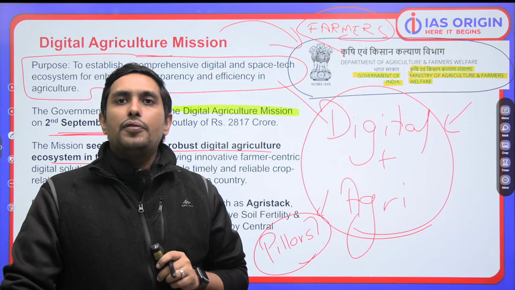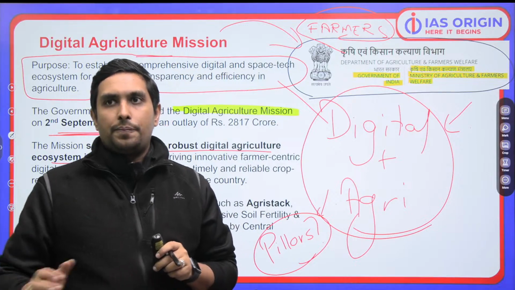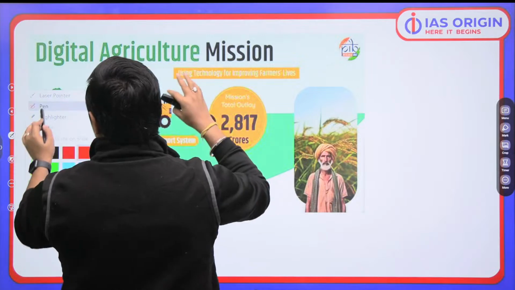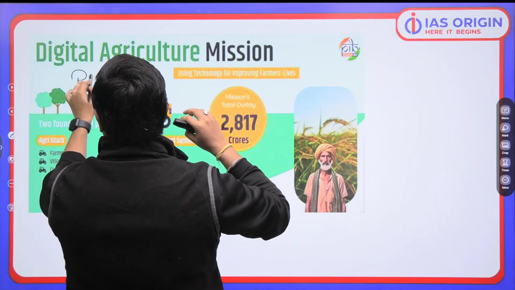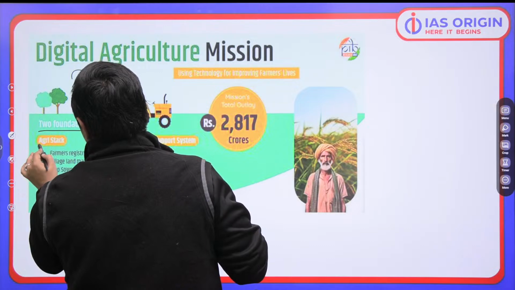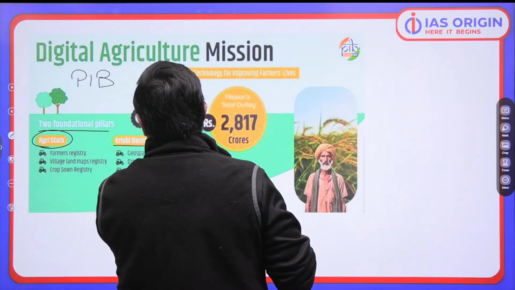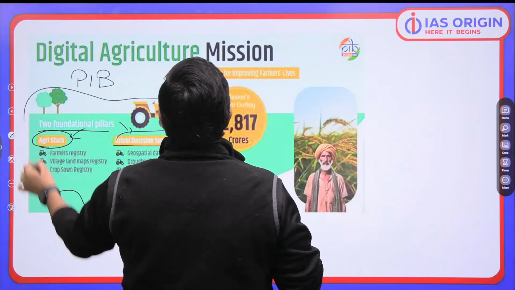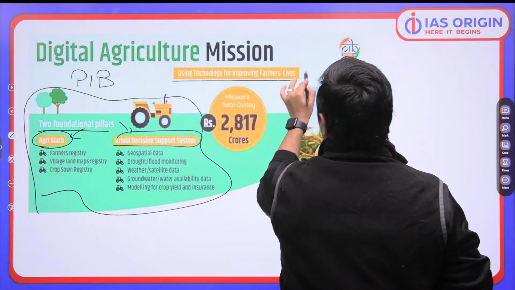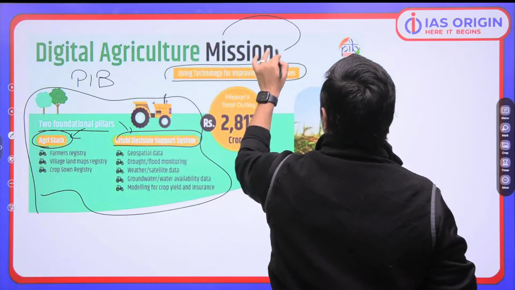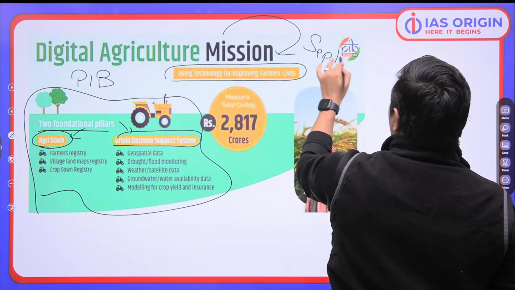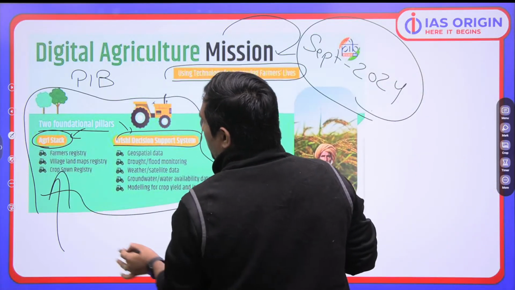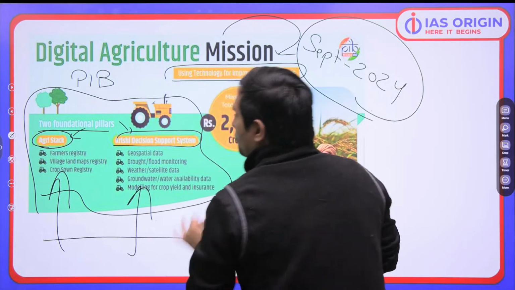Now, when I talk about the foundational pillars of this mission, make a note of it, beta. I took it from the PIB website. Two pillars are AgriStack and Krishi Decision Support System. So these are the two foundational pillars. We'll talk in detail. So remember, we are trying to use technology to improve farmers' lives through the digital agriculture mission. It came up in September 2024. So now we'll talk more about these two foundational pillars, AgriStack and Krishi Decision Support System.